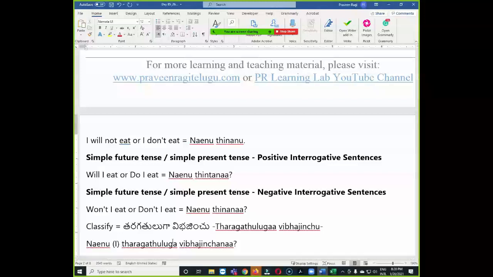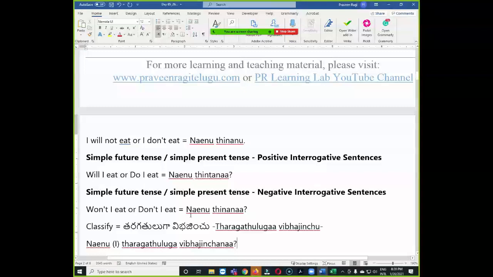విభజించానా. This is vibhajinchanaa, not vibhajinchana. With one vowel sound, the long vowel sound makes a different meaning. That's why in all my lessons I use double A or double E, something like that, to indicate the long vowel sound. For example, నేను తరగతులుగా విభజించనా.